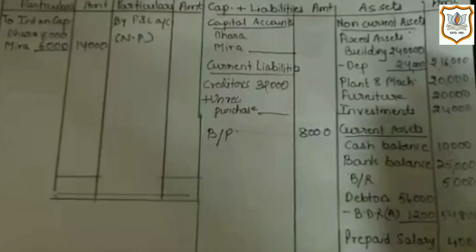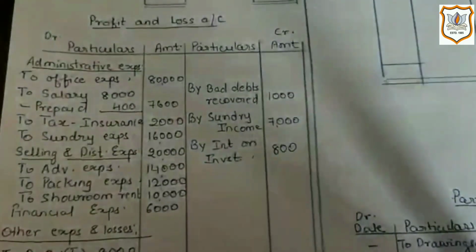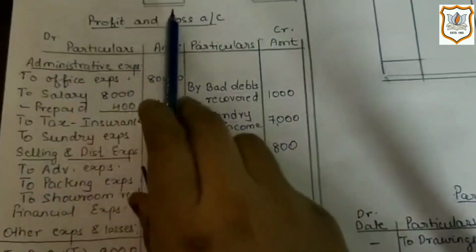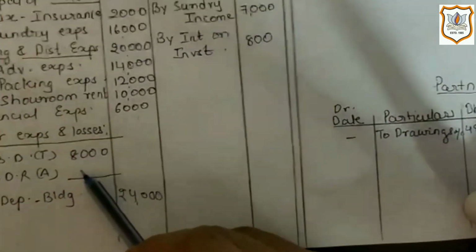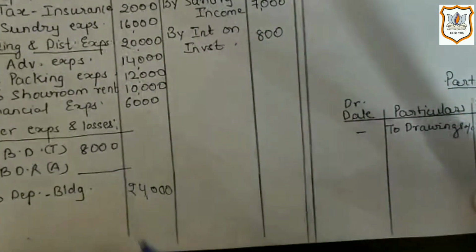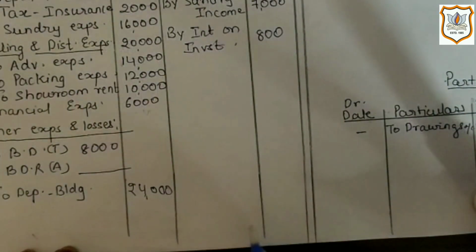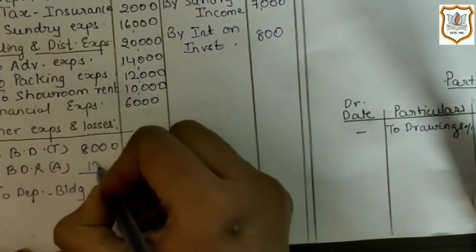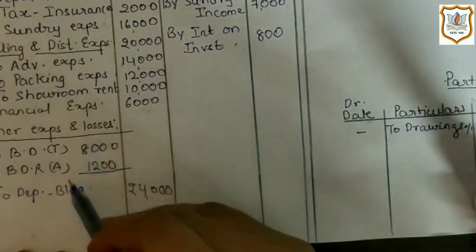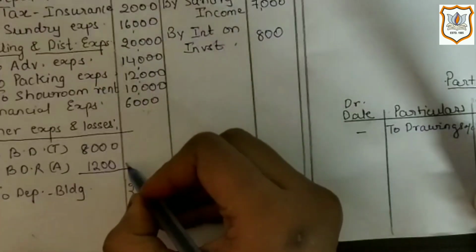54,800 as debtors. Second effect of it would be on debit side of profit and loss account. We will write it here. Yes, this will have the same effect as that of bad debts, because doubtful debt, if not paid, is as good as bad debt. So we have to make provision for the same. It is a kind of possible loss. So here we will write rupees 1,200 as bad debt reserve as per adjustment, which will bring us